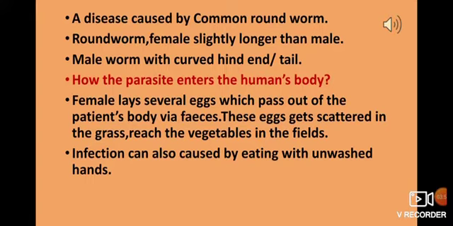It will go and stay in the intestine region, and it will grow there. That egg will hatch out, and the parasite will come out. It will grow there and become very big. It will increase its size. Then again the female will lay the eggs, and this is how the cycle continues.